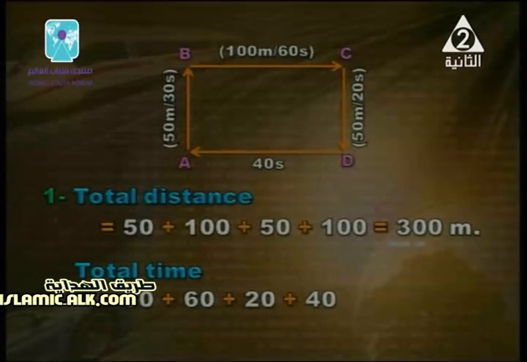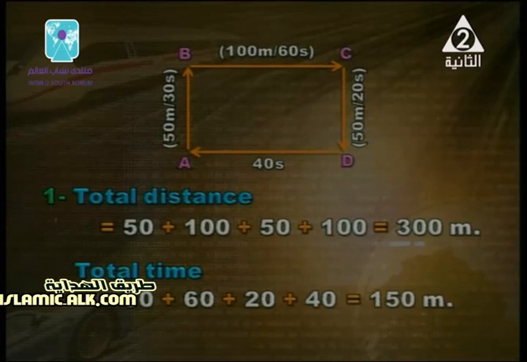At the same time, I need the total time. Can you find the total time for this? Yes. 30 plus 60 plus 20. Only? No. We have also 40. 20, 60, 30, 40. All of this is the total time. So, total time will be equal 150 seconds. Good, 150. It's good to get total distance and total time.